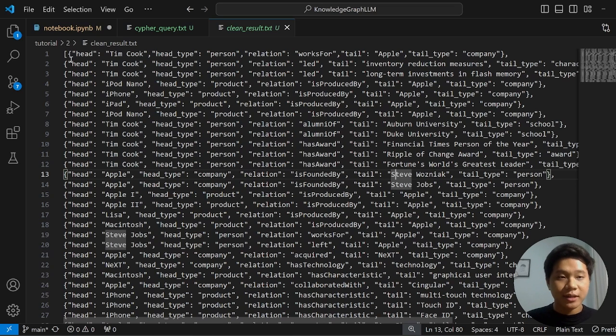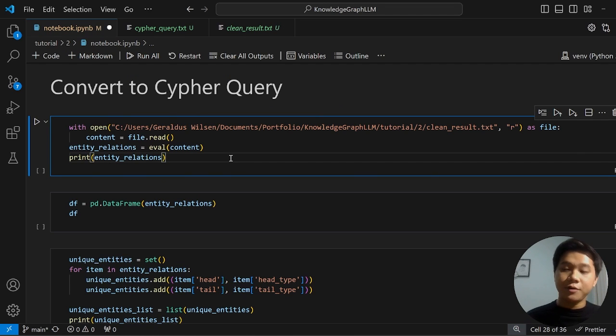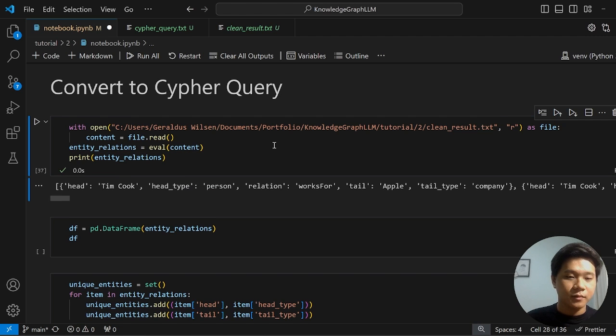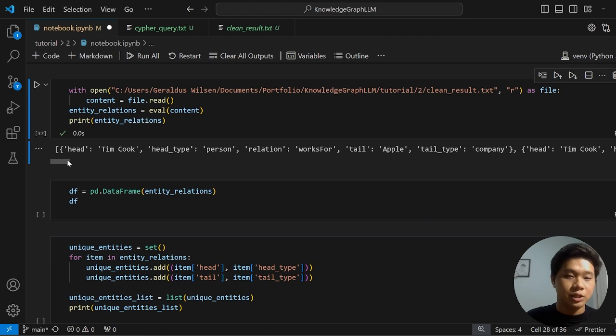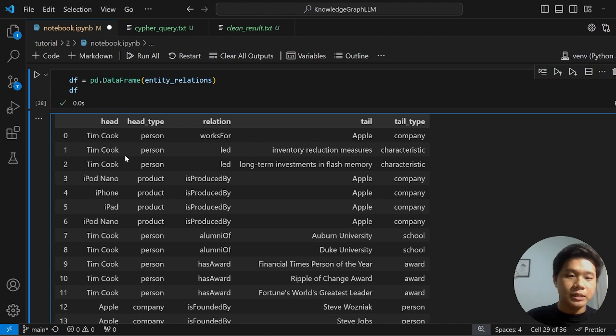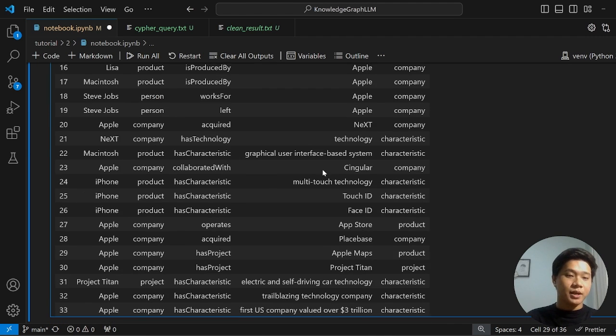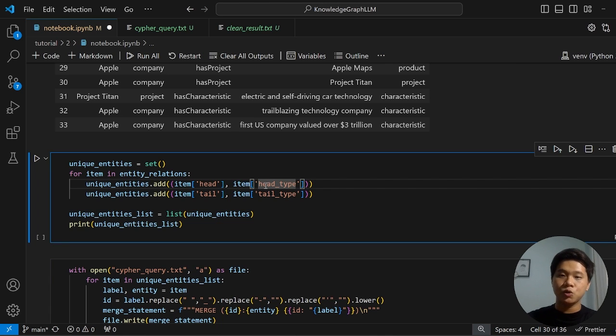Now, the very last step is how to convert this to a Cypher query and then insert it into our new Neo4j database. So in here, the first thing that we need to do is to access this txt file with this cell, and here we can see the entities and relationships, which is perfect, I think. We want to insert the entities into our new Neo4j database, but we want to make sure there are no duplicates. That's why I'm using set here to get the unique entities.